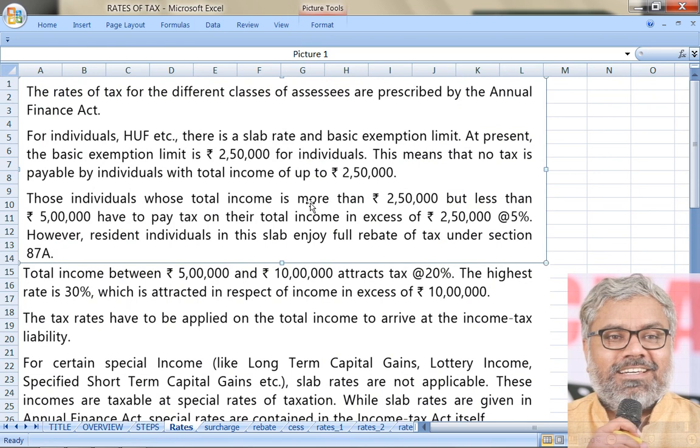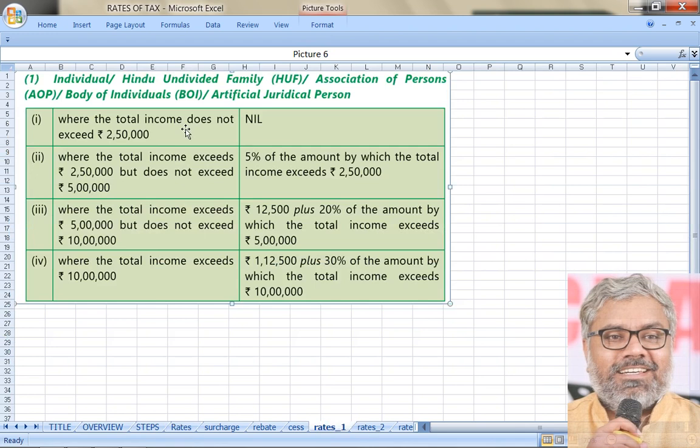Now what about the people who are having a total income of more than 2,50,000 but less than 5 lakhs? Any one person will have one income only. All these possibilities are not going to happen for one person. If a person has income of less than 2,50,000, nothing is payable as tax. Done. What if a person is having an income of more than 2,50,000 but less than 5 lakhs? Then he has to pay tax on the total income in excess of 2,50,000 at the rate of 5%.